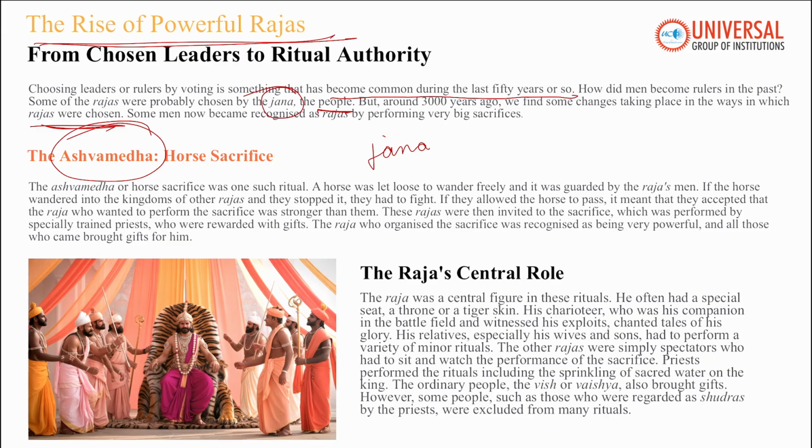When the sacrifice finally took place, priests conducted long and elaborate rituals. Other Rajas attended as spectators, offering gifts in recognition of the main Raja's power. The ruler sat on a throne, his charioteer praised his bravery, and his family performed smaller rituals. But some groups, especially those considered Shudras, were excluded.